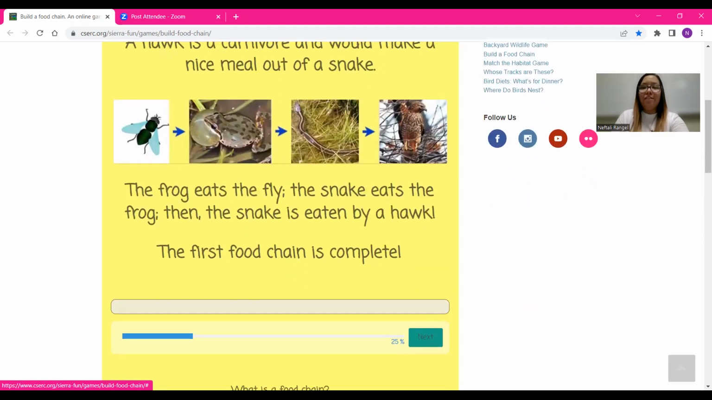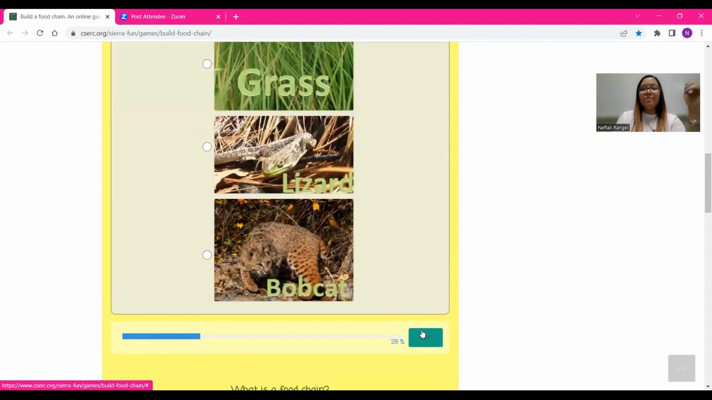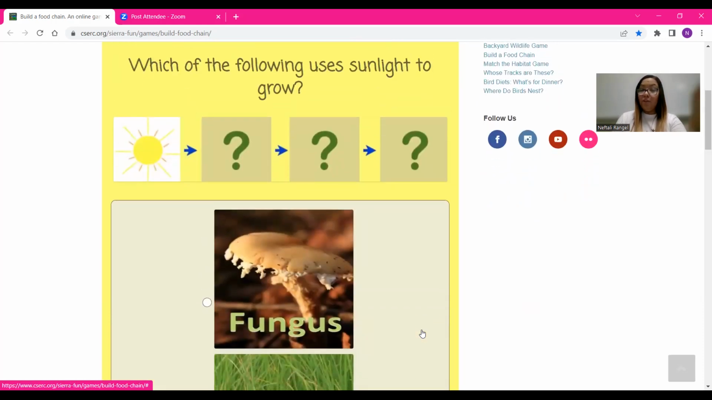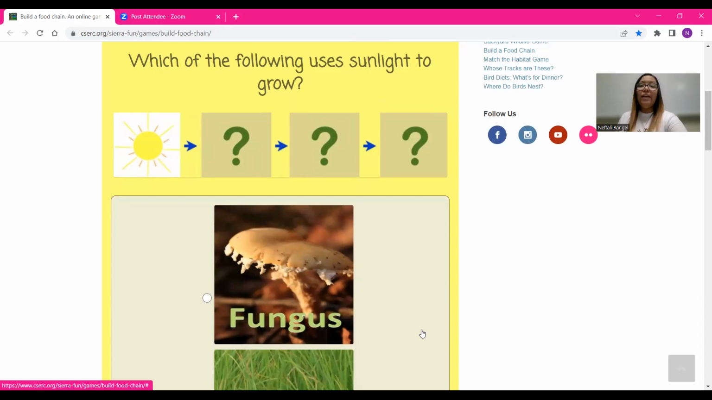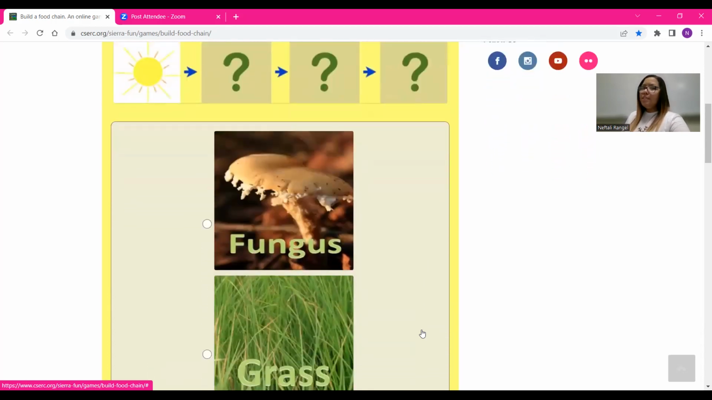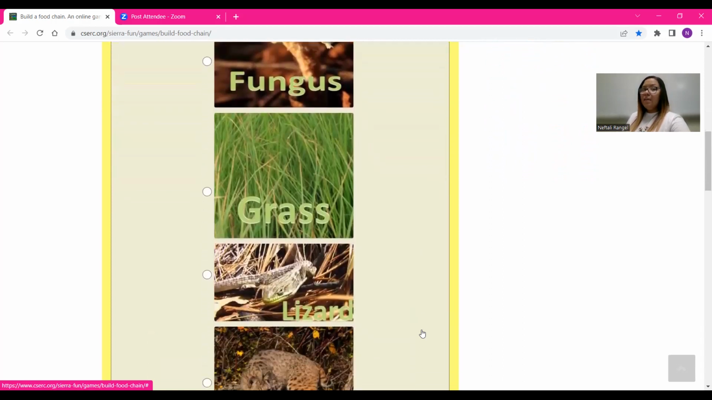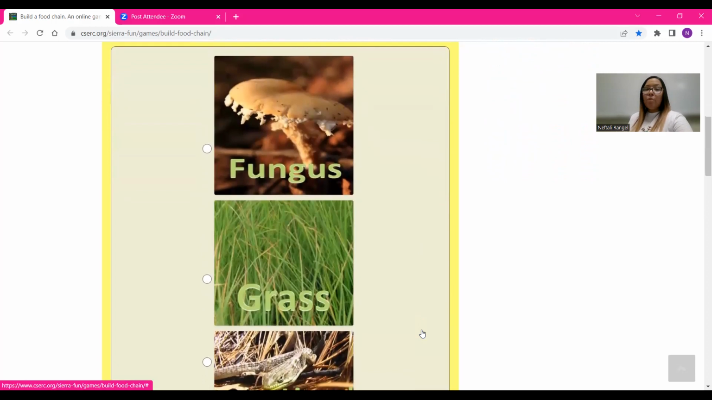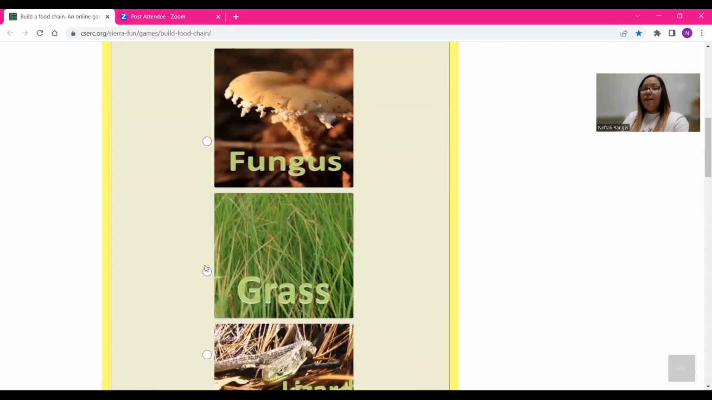Let's try another. What do we start with? The sun. So that's new, but it's not different. We're just starting with the sun. So what gets the sun? Which of the following uses sunlight to grow? So what needs the sun to grow? Fungus, grass, lizard, or a bobcat? I think it's grass. And why do I think that?